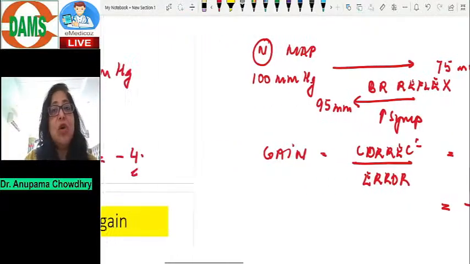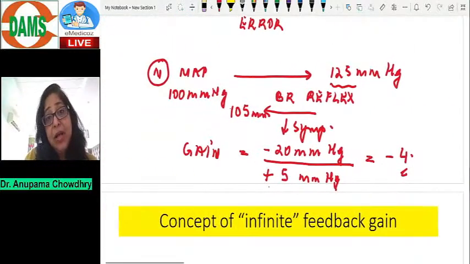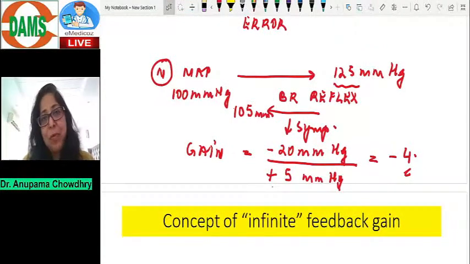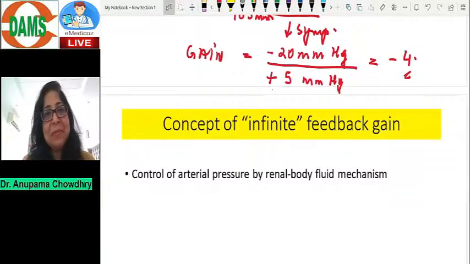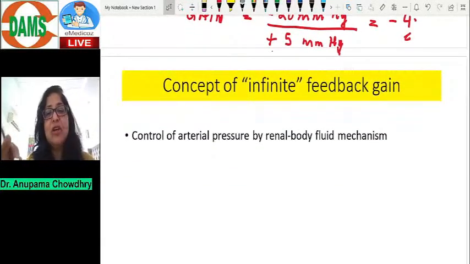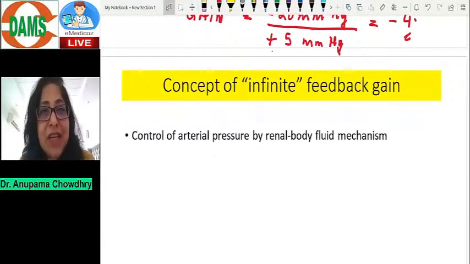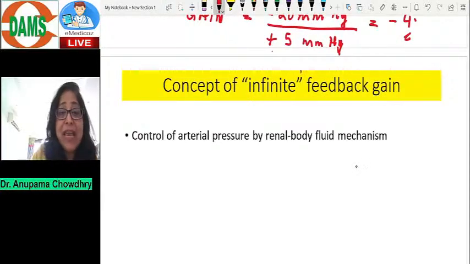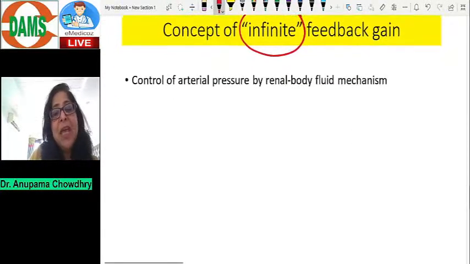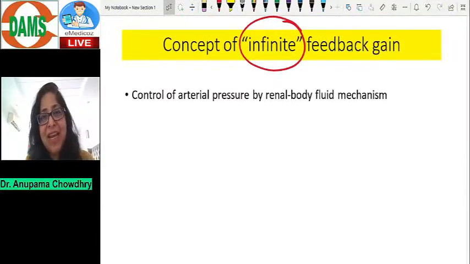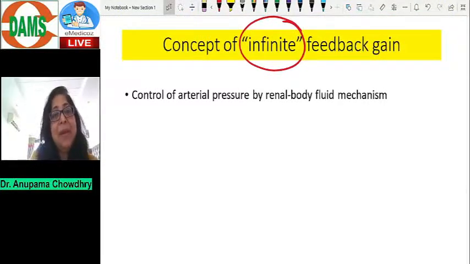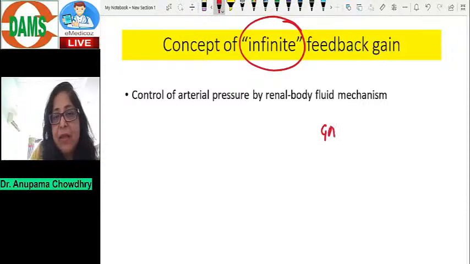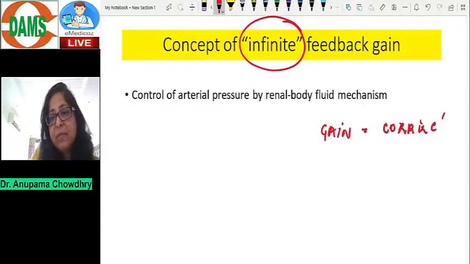So this is the concept of gain. Now, to bring an extra point into this topic, something which will give you some extra marks, is this concept of infinite feedback gain. Now, what is this infinite feedback gain? When you get an infinite number, and that would be, like I said, what is gain? Correction over the error.